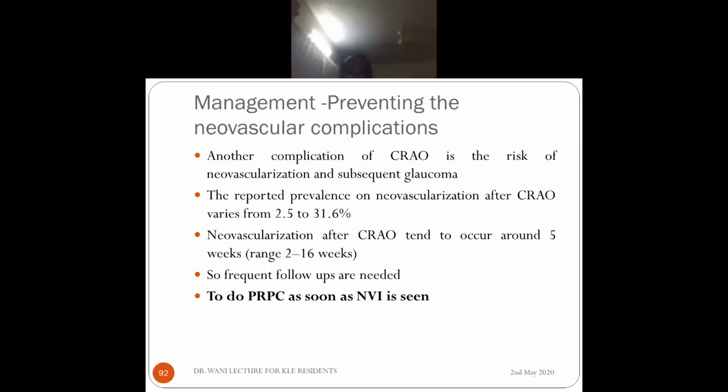Now regarding neovascular complications, patients of CRAO can develop neovascularization of the iris and neovascular glaucoma, but it's very rare. It's only about 2.5%, but it can go up to 31% in some series. And what is important is, if at all they develop, it is very fast. In CRVO, usually it's about 3 months, whereas these people develop usually within 3 to 4 weeks, maximum 5 weeks. So very important. You have to frequently follow up these patients and do PRP if there is NVI.